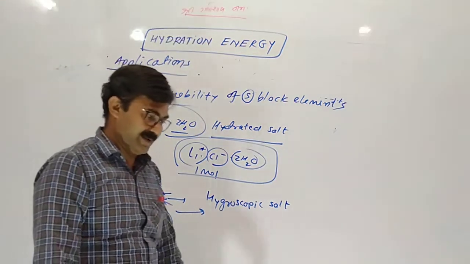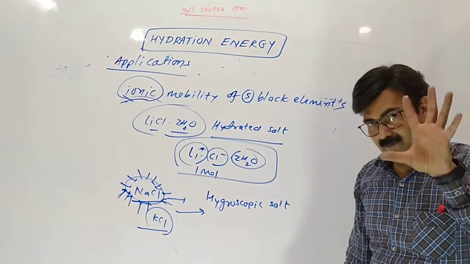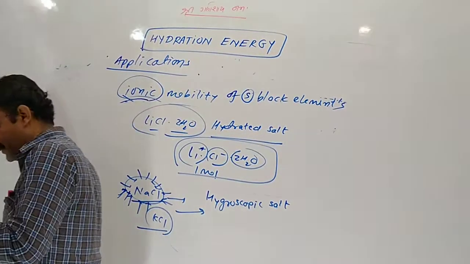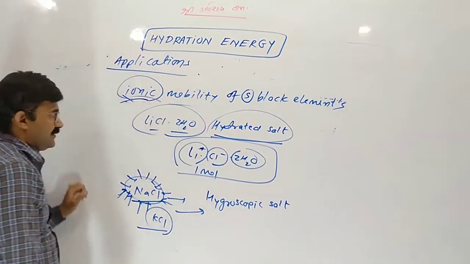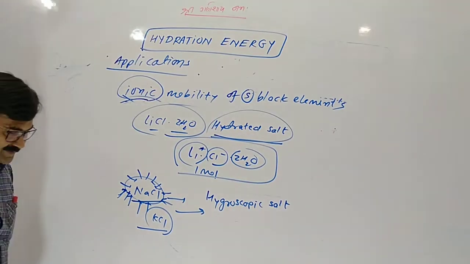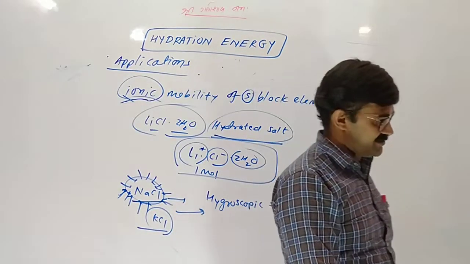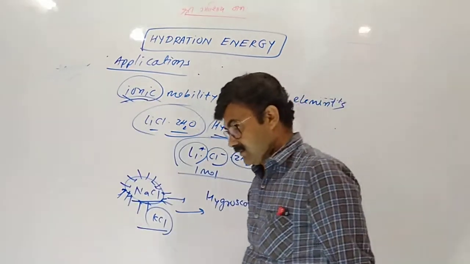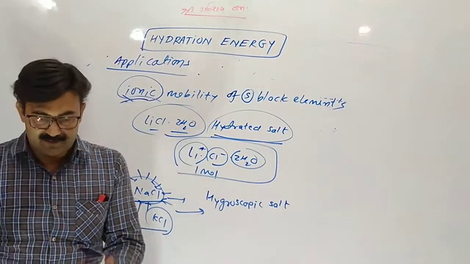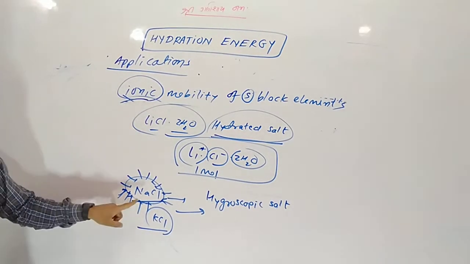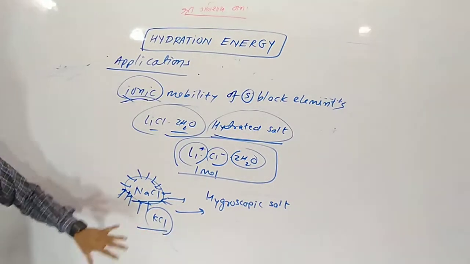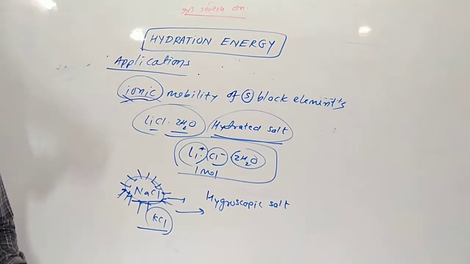So that is hygroscopic, which we call moisture absorbing. It only absorbs moisture and becomes wet, right, so that is hygroscopic. These are hydrated. In group number 1 only lithium chloride gives hydrated salt. If it is 1 mole LiCl, then 2 mole water is arranged inside, whereas NaCl, KCl is not hydrated. We don't write into H2O, but if there is a little moisture on its surface, then it is called hygroscopic, which is called a hygroscopic.